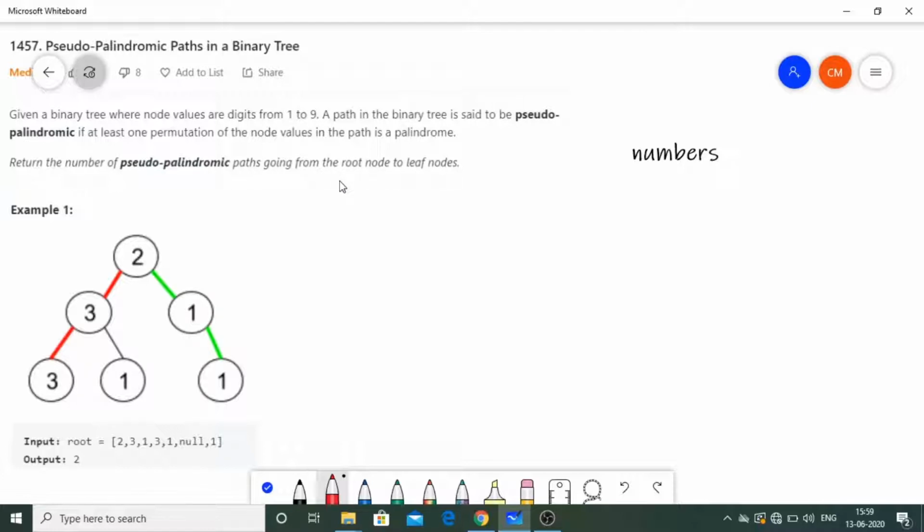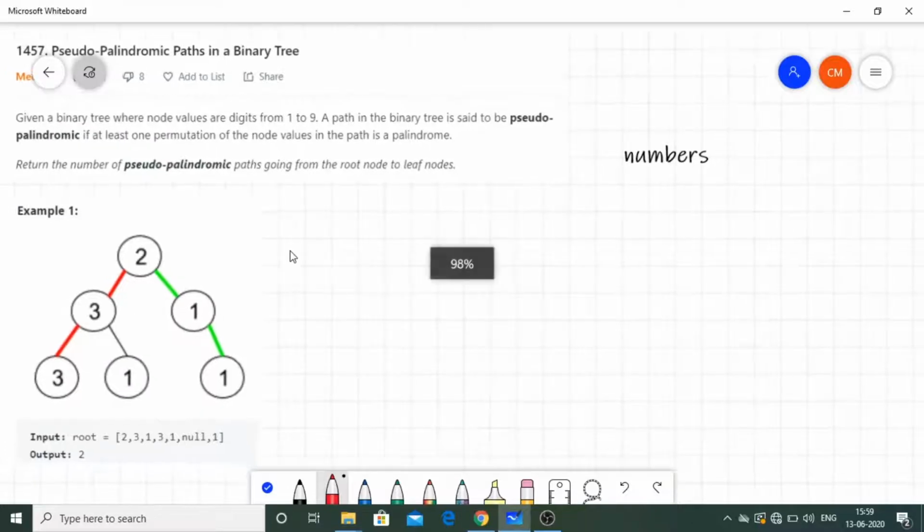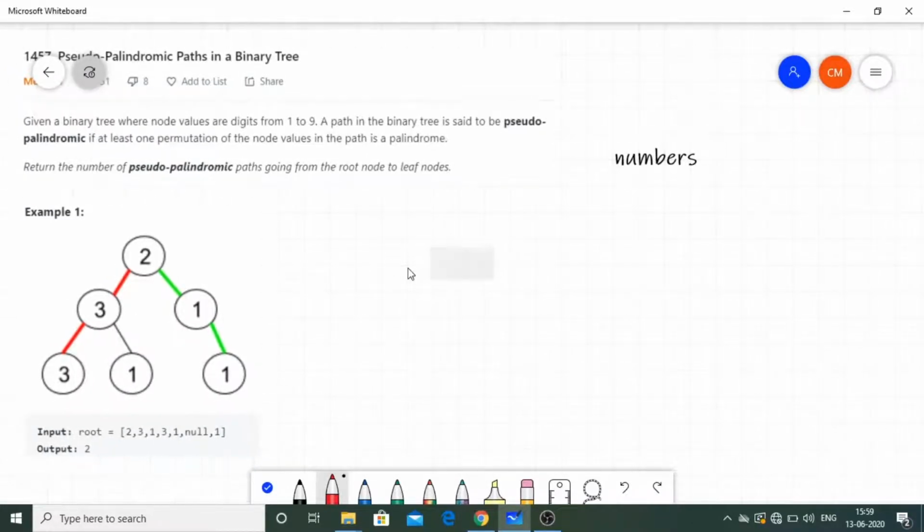Okay, so let's try to get what the question is trying to say with the help of an example. We are given a tree, and especially we will be given the root of the tree in the question, and what we have to return is the number of pseudo palindromic paths that are from root node to the leaf nodes. बेसिकली स्यूडो पैलिंड्रोमिक पाथ क्या है?